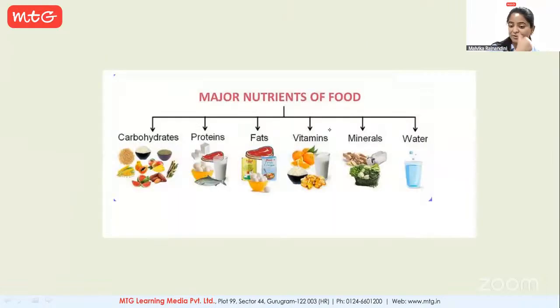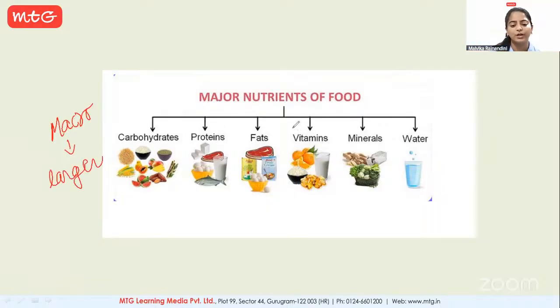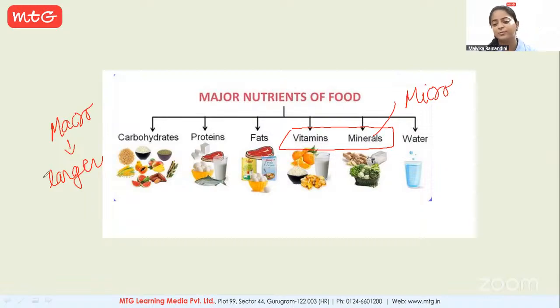Now what are the different major nutrients? First is carbohydrates, proteins, fats, vitamins, minerals and water. Carbohydrates, proteins and fats together are known as macronutrients. Why macro? Because they are utilized in comparatively larger quantity in our body. And vitamins and minerals are known as micronutrients. Why micronutrients? Because minerals and vitamins are required in lesser quantity compared to the macronutrients.